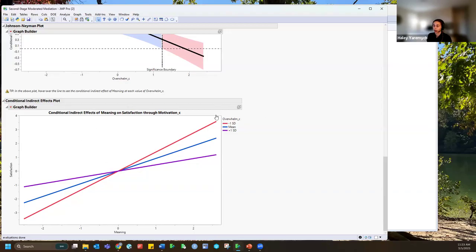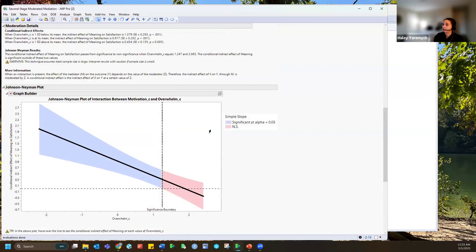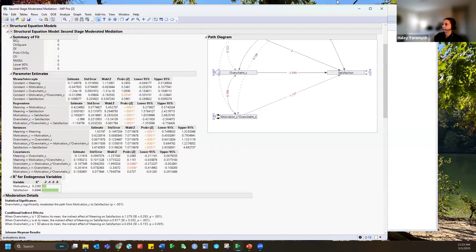And this is linked to Graph Builder. So you can click on any of this to edit or change the colors or anything that you might need to do for your report. So yeah, that is what we get from the add-in. And with that, I can jump back over to my slides to wrap up.